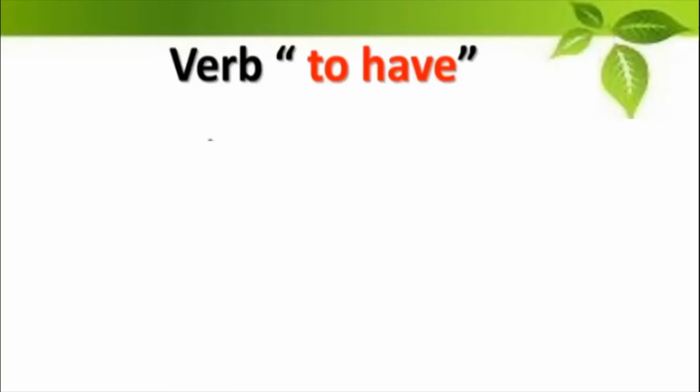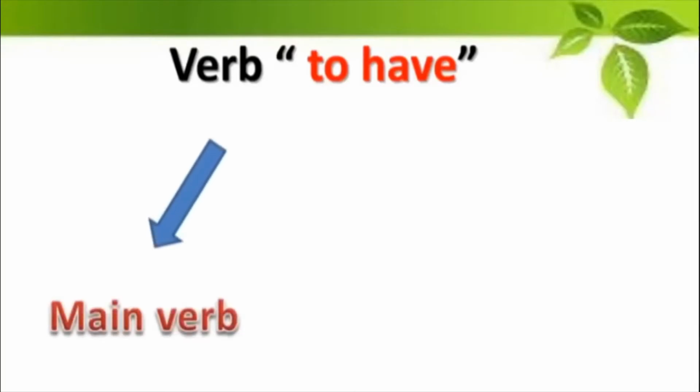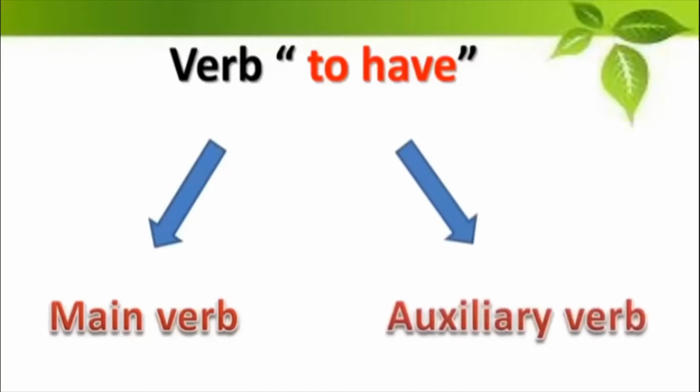So let us first talk about the verb to have and what are the two types of this particular verb. So read what is written here. The verb have can be used as a main verb and as an auxiliary verb.